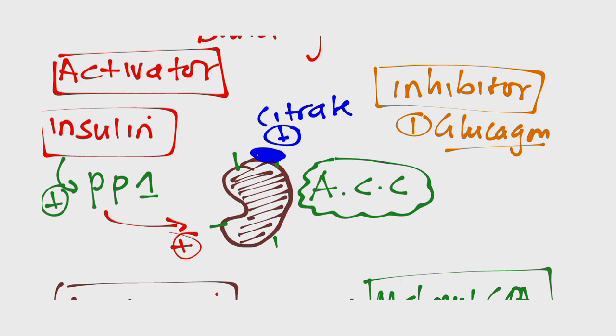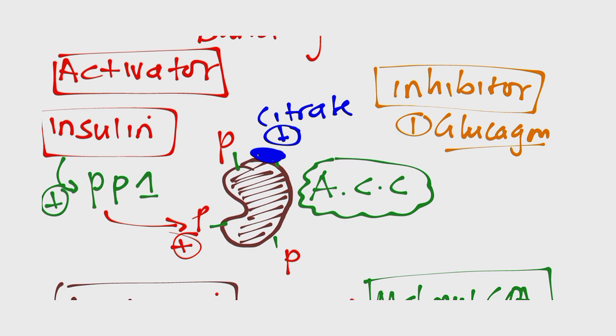When glucagon goes to the cells, it binds to the receptors that we call G protein coupled receptors. When it binds to these receptors, it's going to activate the cAMP pathway, and then eventually will activate an enzyme called protein kinase A. Protein kinase A is an enzyme that phosphorylates other molecules. So protein kinase A is going to add phosphate groups to this enzyme, which we call acetyl-CoA carboxylase.